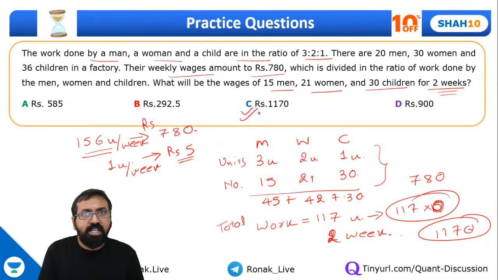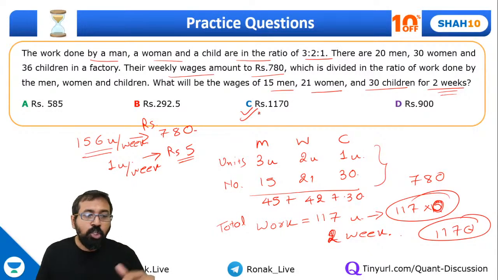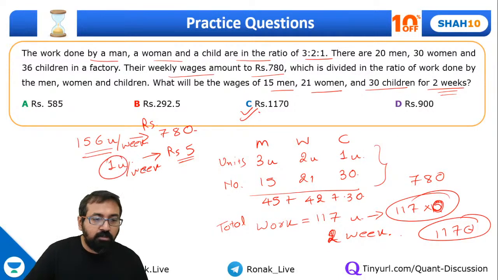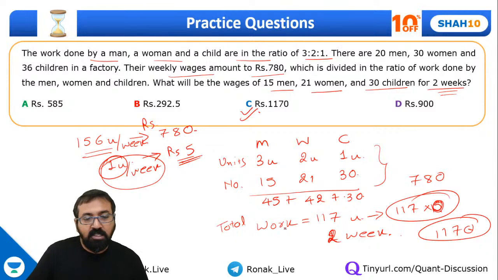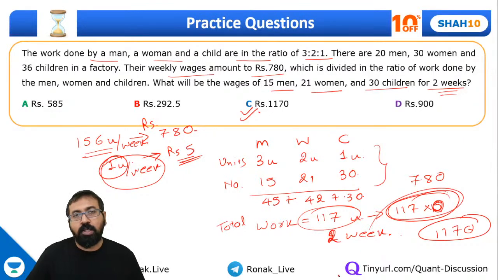Let's see what we did in this question. We calculated the total number of units of work done by the men, women and children in the first case per week. So that came out to be 156 units per week, for which they are being paid 780. So I can say for 1 unit of work per week, they should be paid 5 rupees. So what will be the work in the second case? 117 units per week, right. So 5 rupees, so for 2 weeks, 10 rupees. So 117 into 10, it's this one. Are you getting this point?